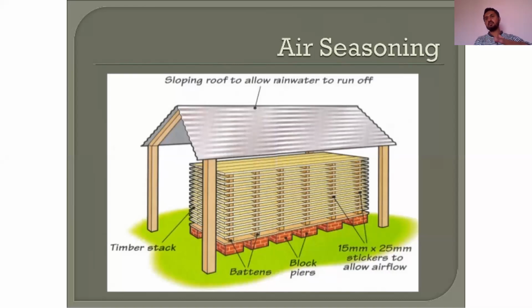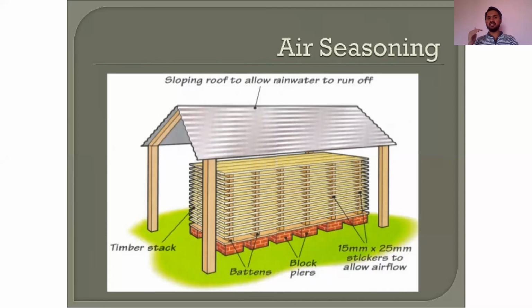Above the battens we are keeping all the timbers in layers. Batten will be there, and then we keep the timber. Then above that, again batten, again timber, batten, timber, one above the other, forming timber stacks. The battens are of the thickness of 15 by 25 sticks to allow airflow.